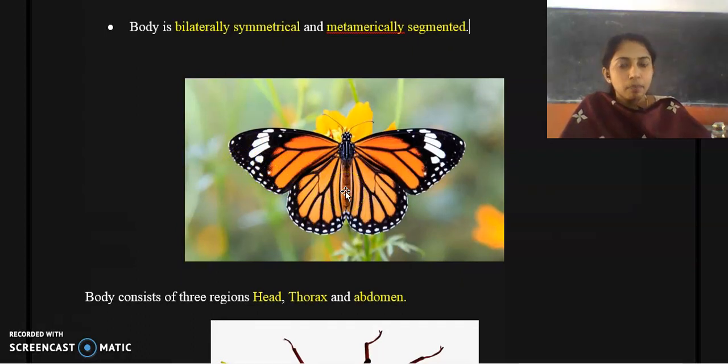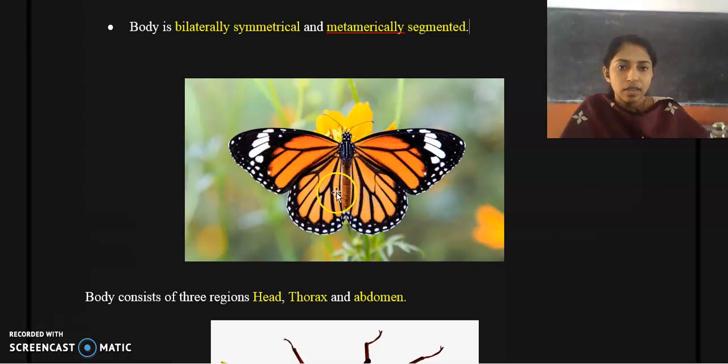That is, in most of the members the body can be divided into two equal halves through a single plane. Such symmetry is called bilateral symmetry, and most members of this class exhibit it. They also possess segmentation. Their body is segmented.